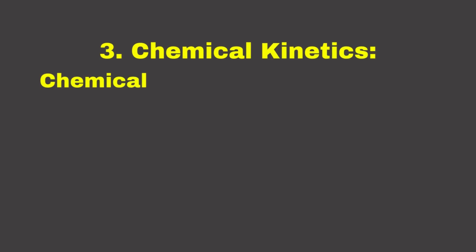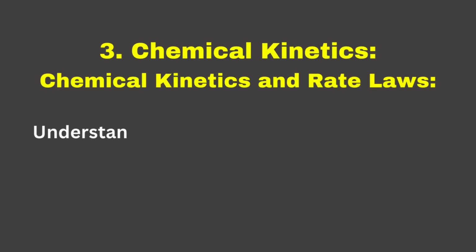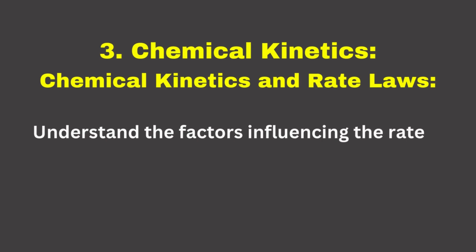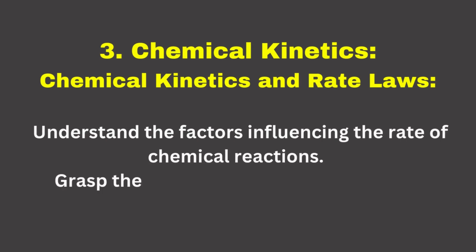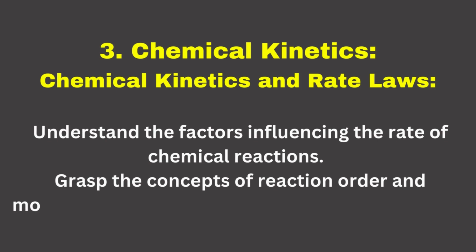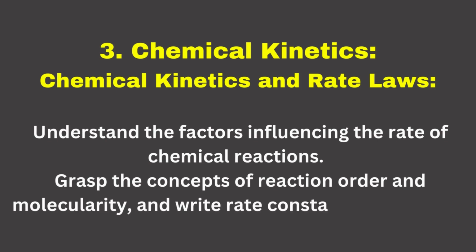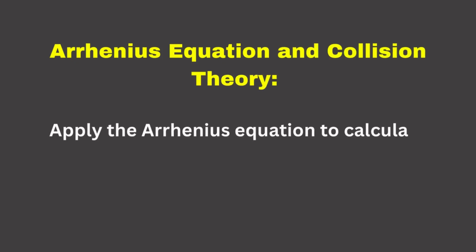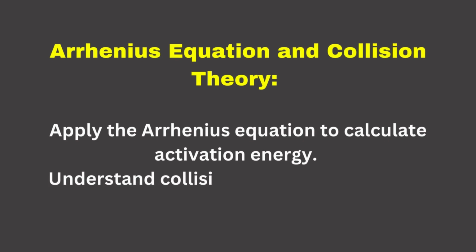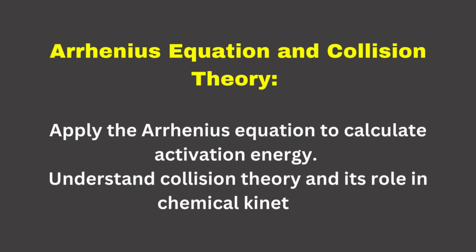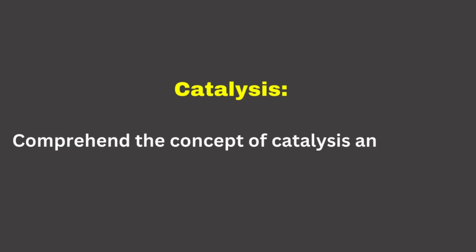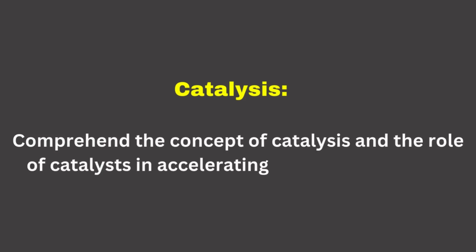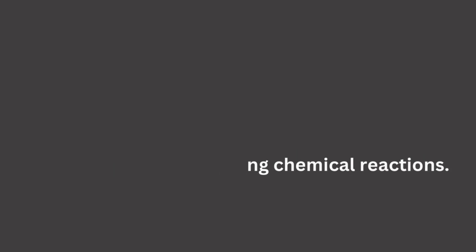Number 3. Chemical kinetics. Chemical kinetics and rate laws. Understand the factors influencing the rate of chemical reactions. Grasp the concepts of reaction order and molecularity, and write rate constant expressions. Arrhenius equation and collision theory. Apply the Arrhenius equation to calculate activation energy. Understand collision theory and its role in chemical kinetics. Catalysis. Comprehend the concept of catalysis and the role of catalysts in accelerating chemical reactions.